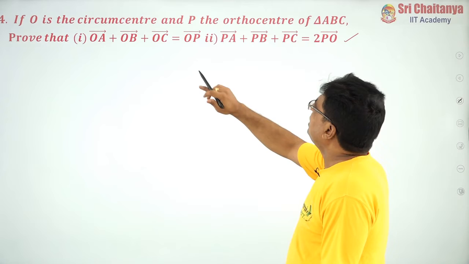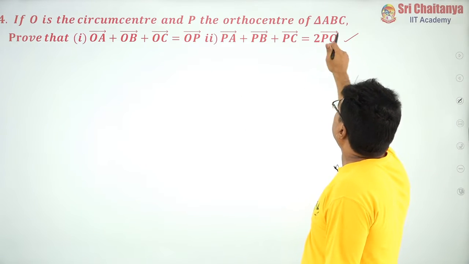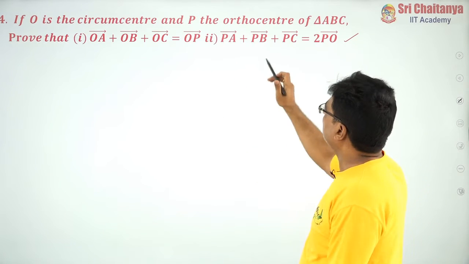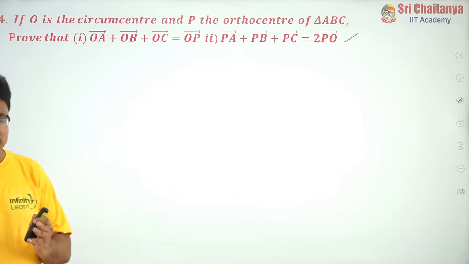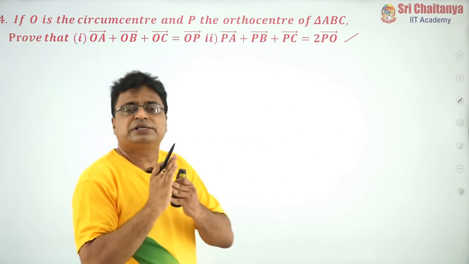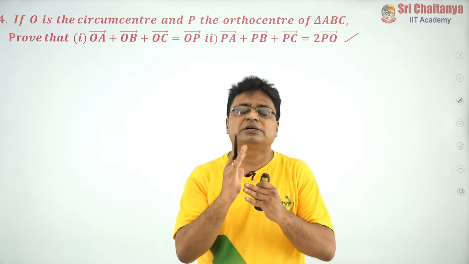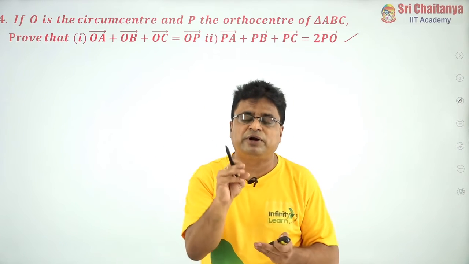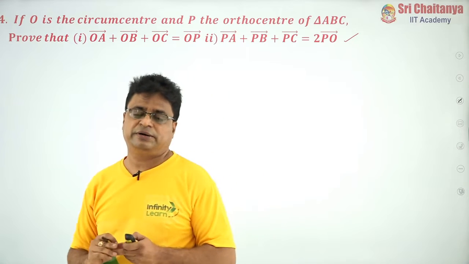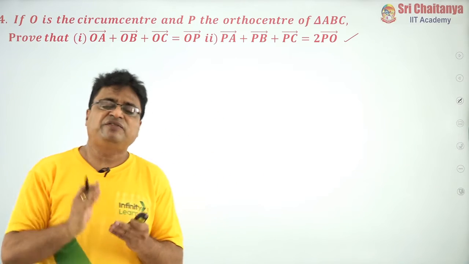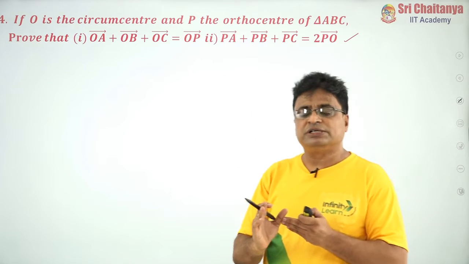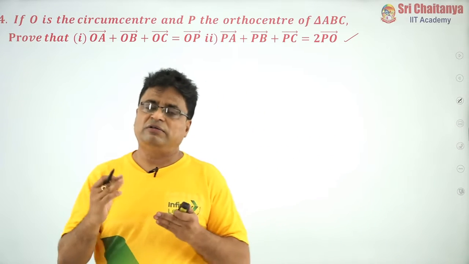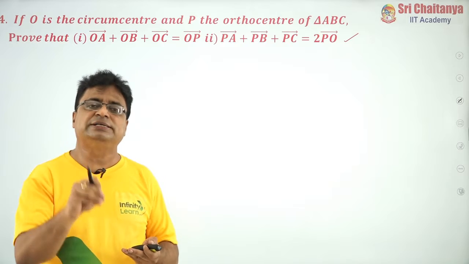So, read the statement. If O is the circumcenter and P is the orthocenter of triangle ABC, what is given? O is circumcenter and P is orthocenter. You know what is circumcenter? The perpendicular bisectors of the sides of the triangle are concurrent and the point of concurrence is called the circumcenter. What is orthocenter? The altitudes drawn from the vertices of the triangle are always concurrent and the point of concurrence is called the orthocenter.